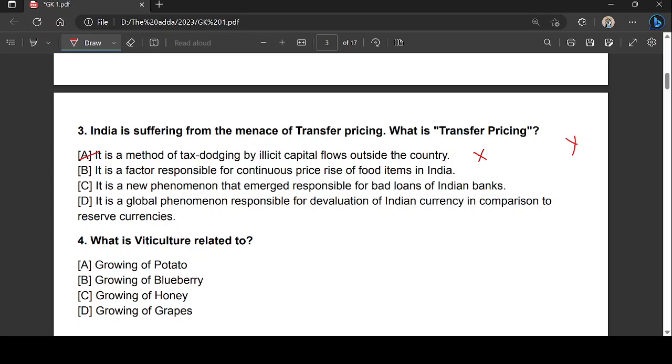Now let us move on to the next question. What is viticulture related to? The answer is D, guys, growing of grapes. Viticulture, or wine growing, is the cultivation and harvesting of grapes. There is this thing called wine vineyards. Remember, let me write it.